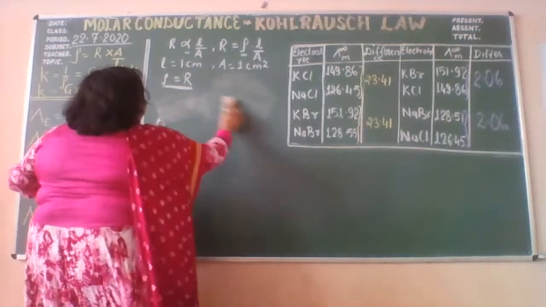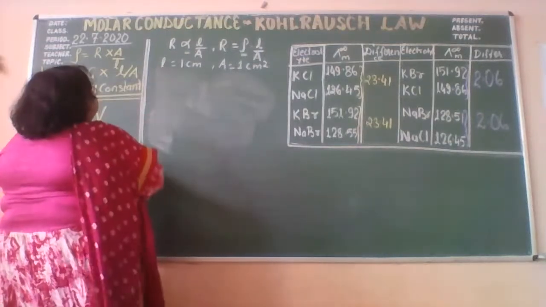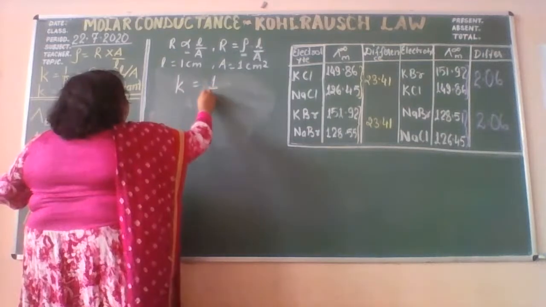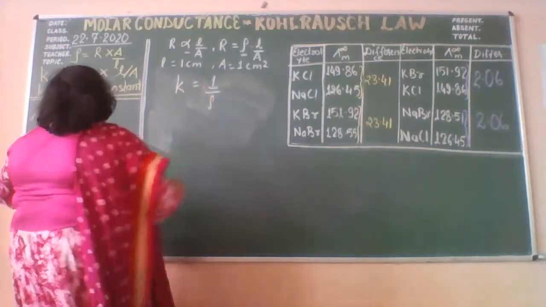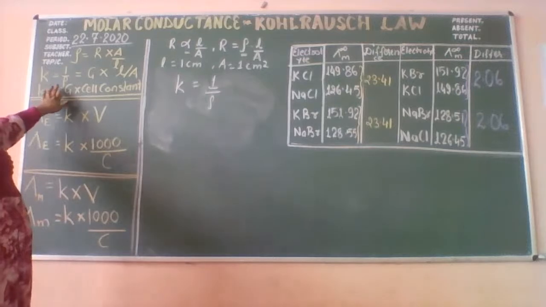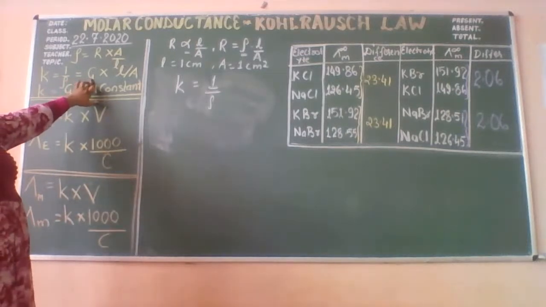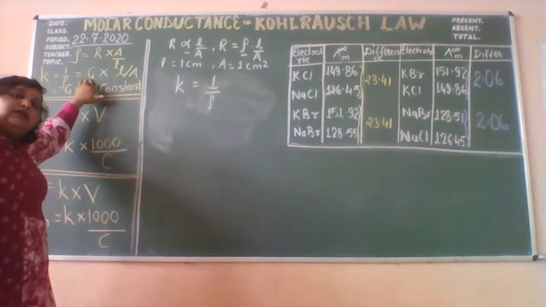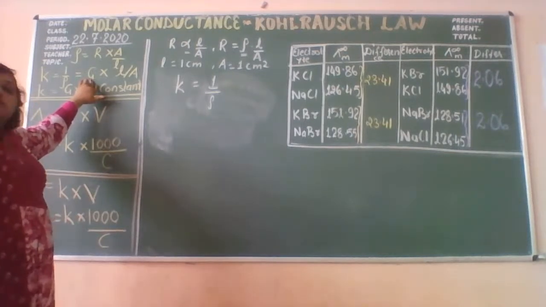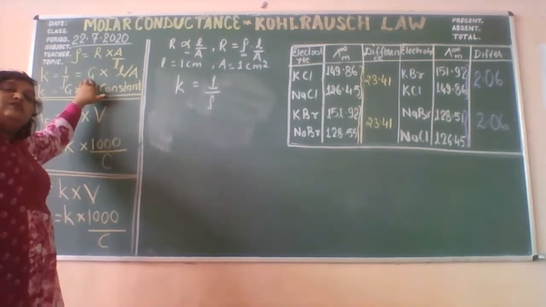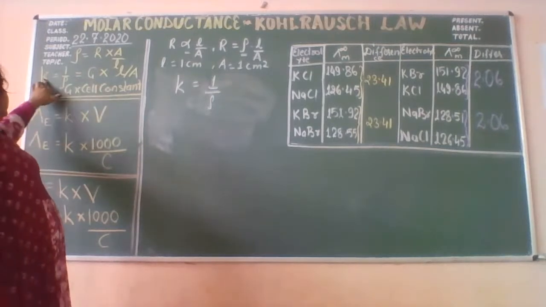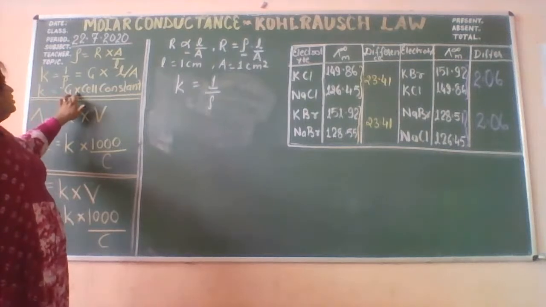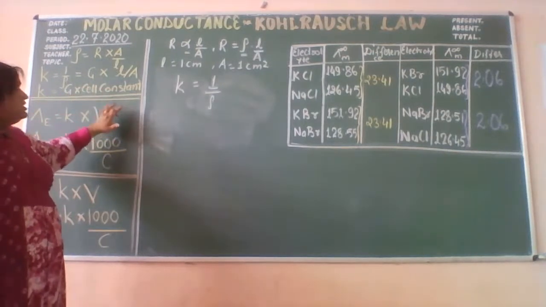K is equal to 1 by rho, the inverse of R, and from here the formula was equal to G or C. Any term you can use here, for the conductance both the symbols are used, G as well as C. K was equal to G into L by A, and K was equal to G into cell constant.